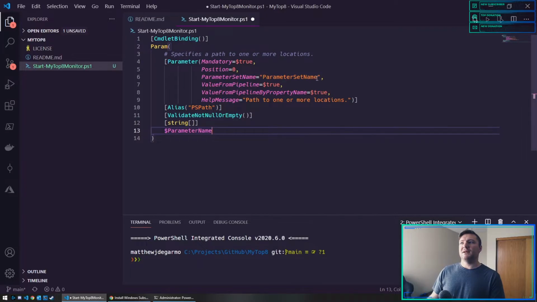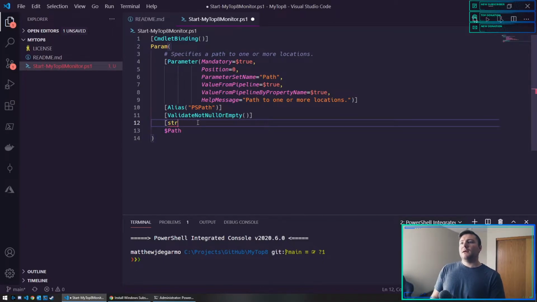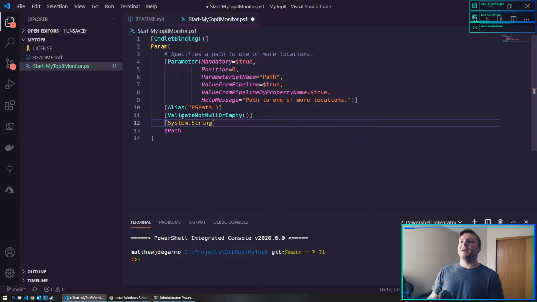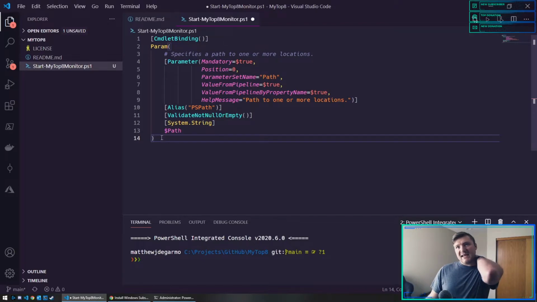I want this to be, let's just call this path. That's a pretty standard parameter that professional cmdlets use. I'm saying this is a string. It can't be empty. You have to provide it. And the action, whenever I figure that out, will provide the path to the profile readme like this.